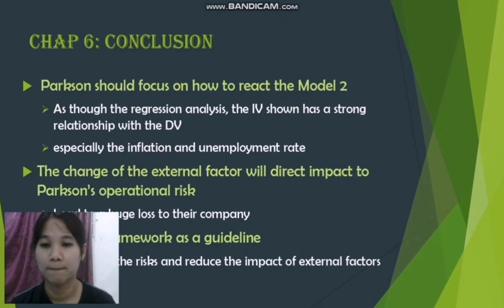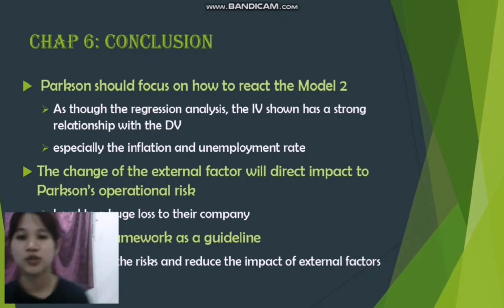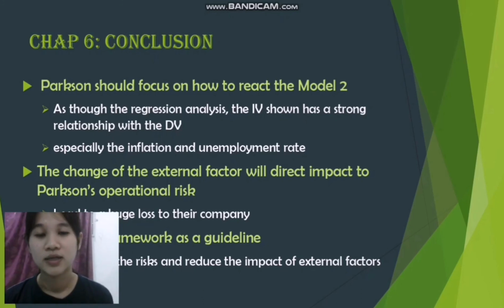In conclusion, Parkson should focus on Model 2 because through the regression analysis, the independent variables in Model 2 have shown a strong relationship with the dependent variable, especially inflation and the unemployment rate. Changes in external factors will directly affect Parkson's operational risk. It is better for Parkson to prepare a framework as a guideline to manage the risk and to reduce the impact of external factors on their company.